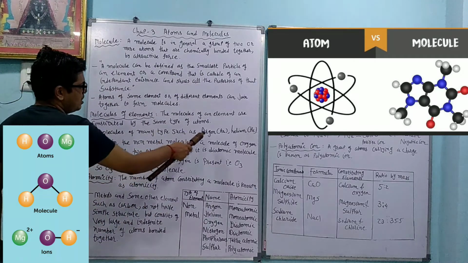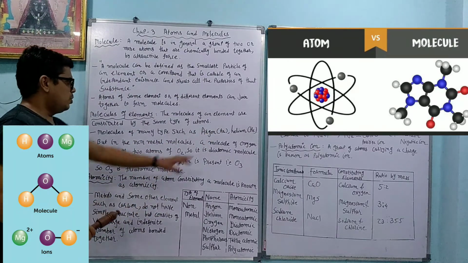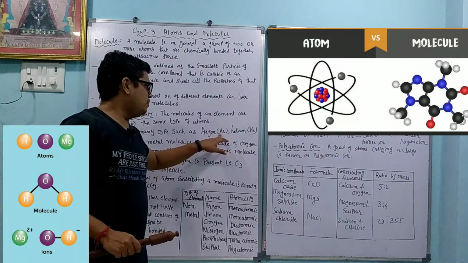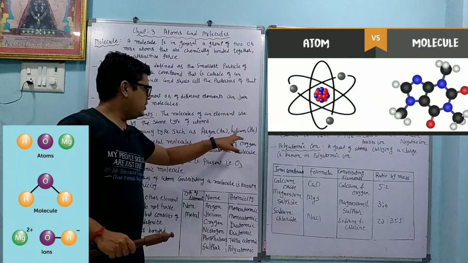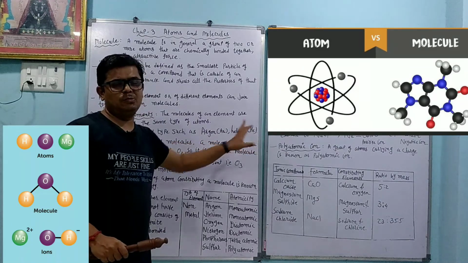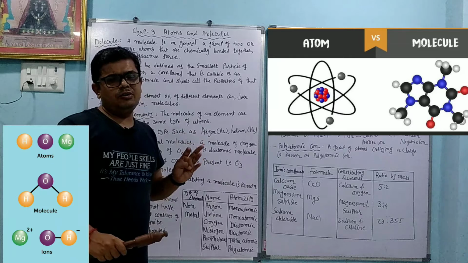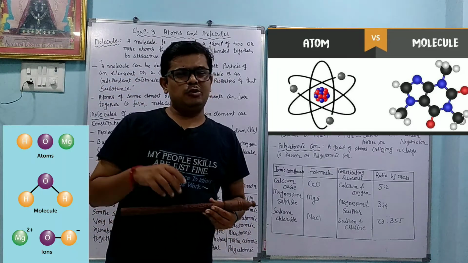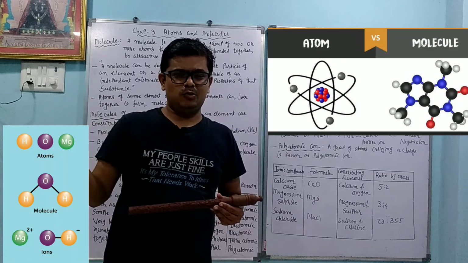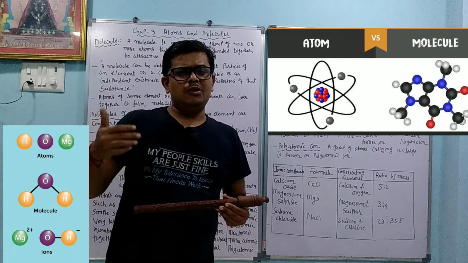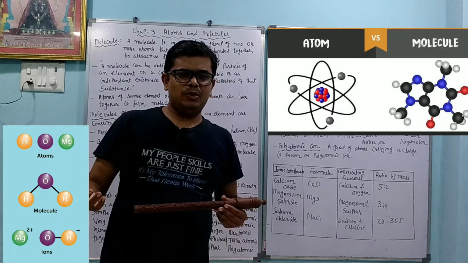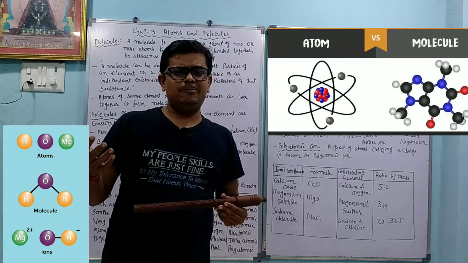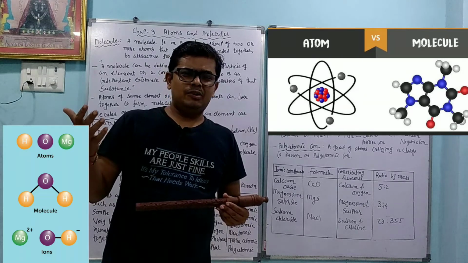Molecules are of many types, such as argon and helium. Dear students, you have to remember the symbols. For argon you write capital A and small r, and for helium you write capital H and small e. Argon, helium, krypton, xenon, radon are called the ideal gases, or the noble gases, or the zero group gases. Why are they called this? Because they are not reactive.